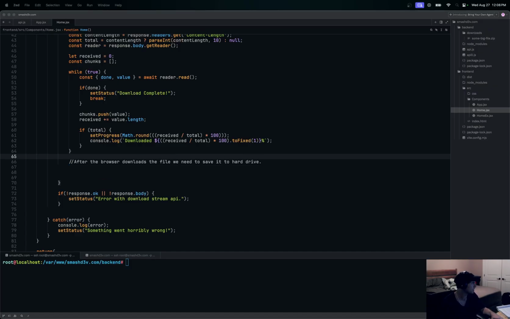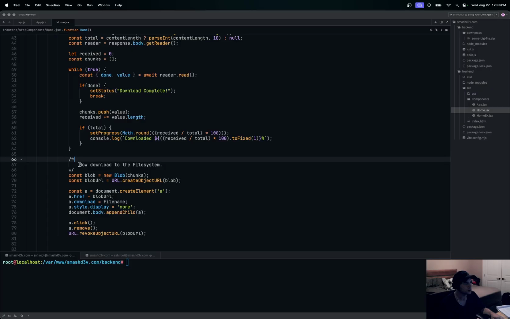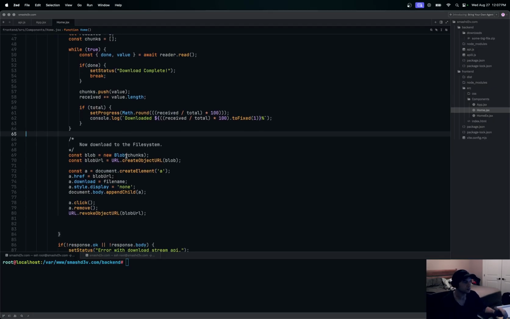So actually I could just kind of, it's not too much stuff, I'll explain what it is, but this is it. This should actually complete this. So now download to the file system. Now that we have all of these chunks saved and we're setting our progress, we want to save that to the file system. So we're going to create a fake link basically, and programmatically click that download link and that tells the browser to save all that chunk data to the file system. So you can see that here.